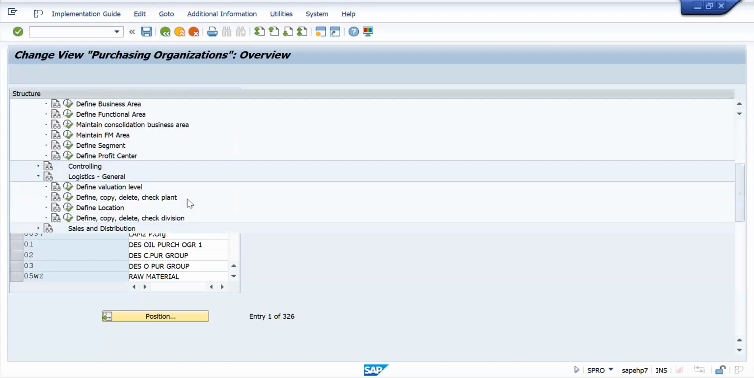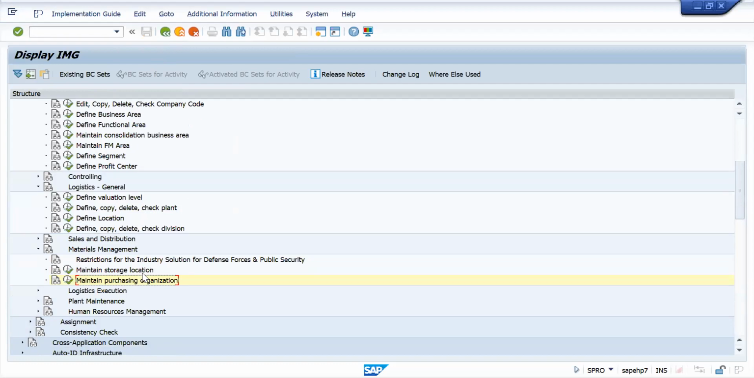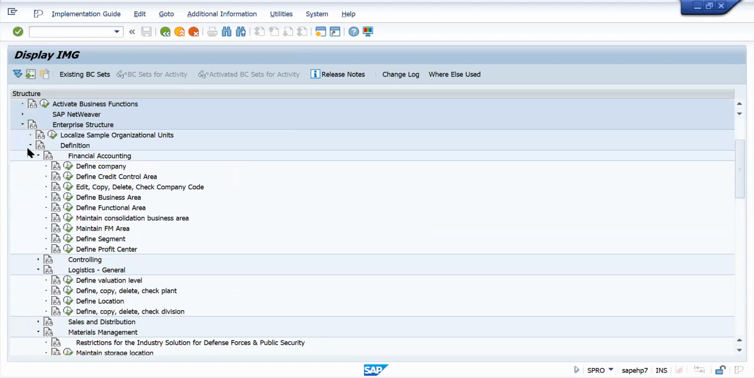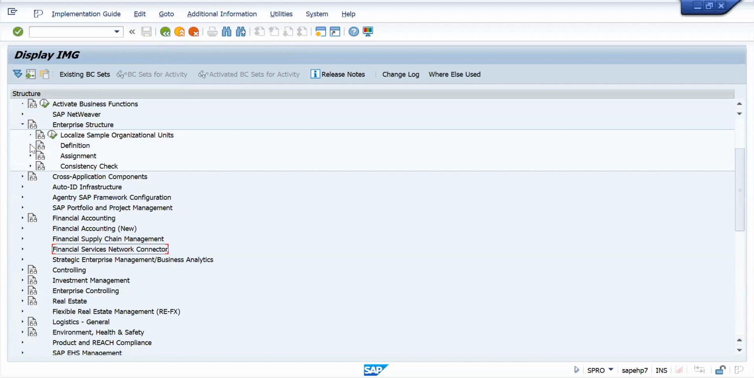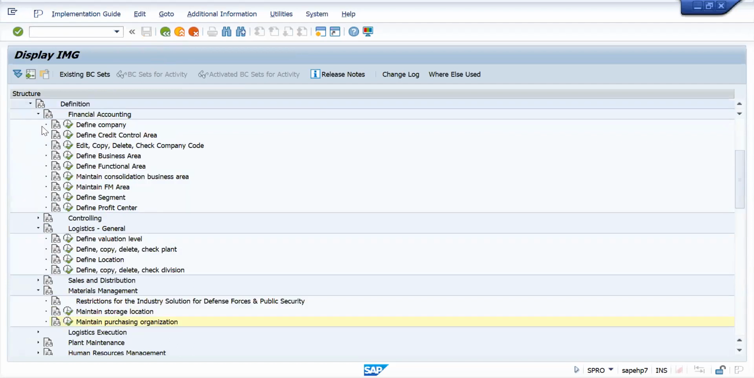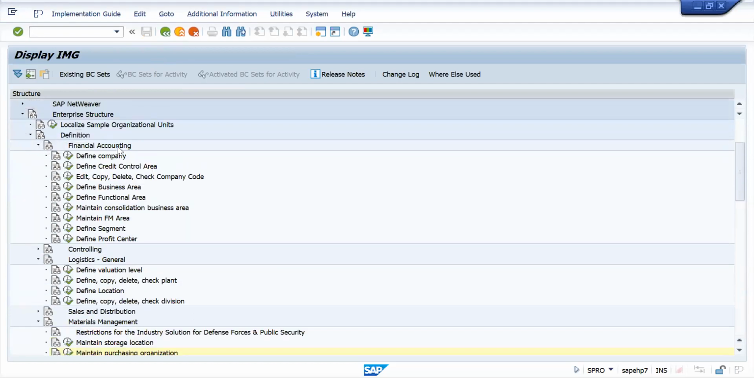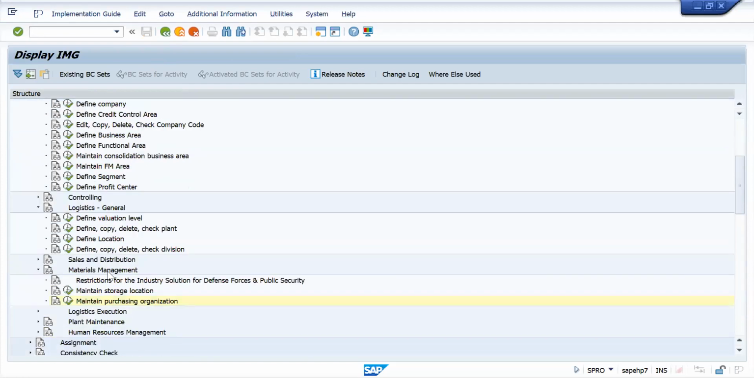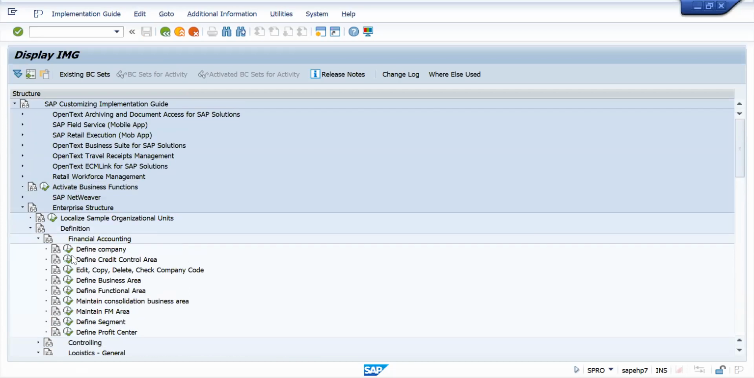Now what I need to do, I need to assign everything now. So I have created company code, plant, and then purchase organization. Right? Everything I will assign now. To assign, I will go back here. See, we went inside definition. Okay, in financial accounting we have defined a company code, and then in logistics general we defined the second one, plant. Went inside and made the changes, and then in materials management we defined storage location, purchase org. Now we will assign everything.